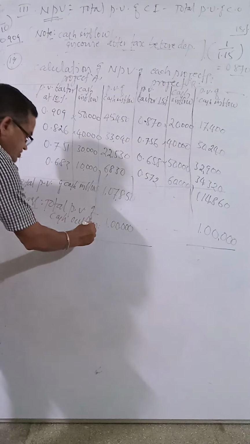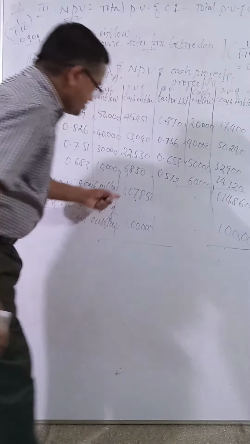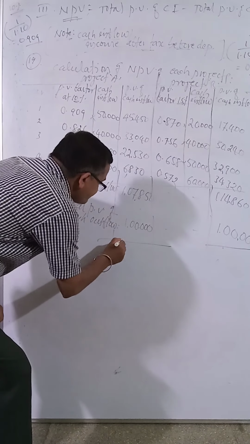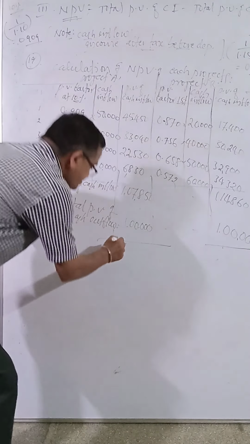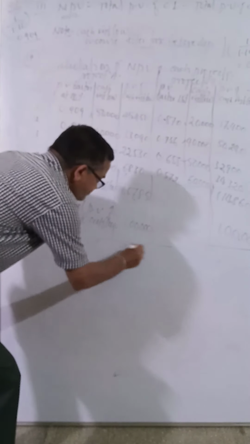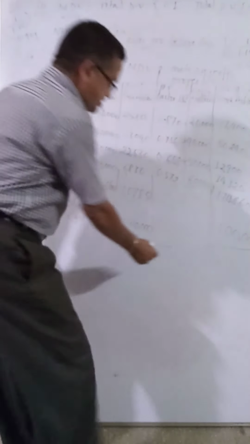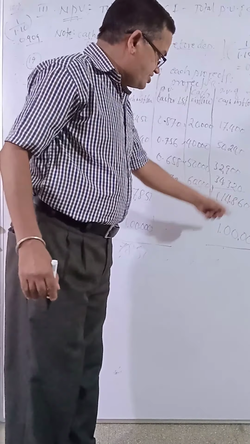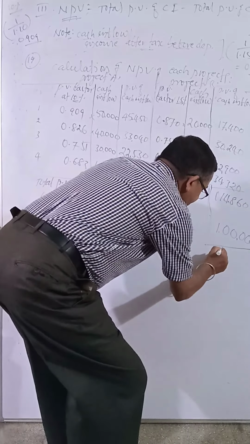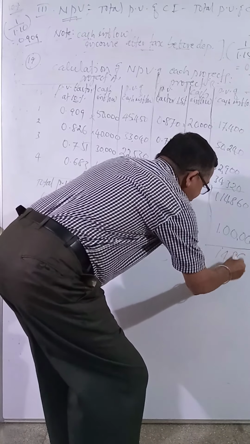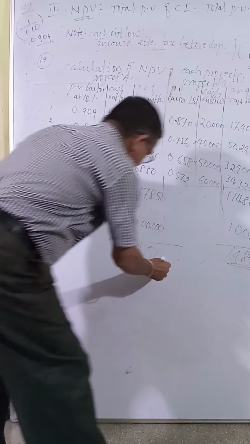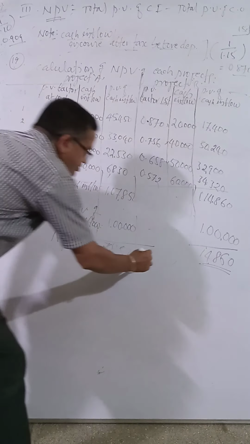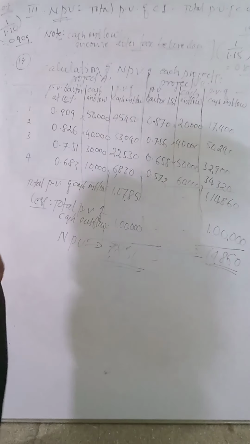You have to deduct it. 1,07,850 minus 1,00,000 gives 7,850. Another is 1,14,860 minus 1,00,000 gives 14,860. This is called NPV, net present value.